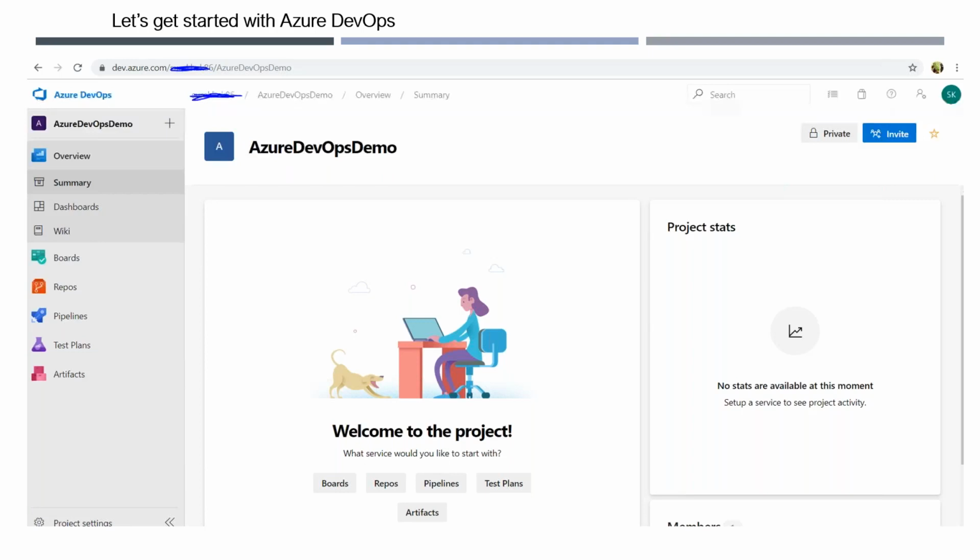So this is the Azure DevOps homepage. You see a lot of features here. You have overview, summary, dashboards, and then the last 5 items you see: artifacts, test plans, pipelines, repos, boards. These are basically the important components of Azure DevOps.